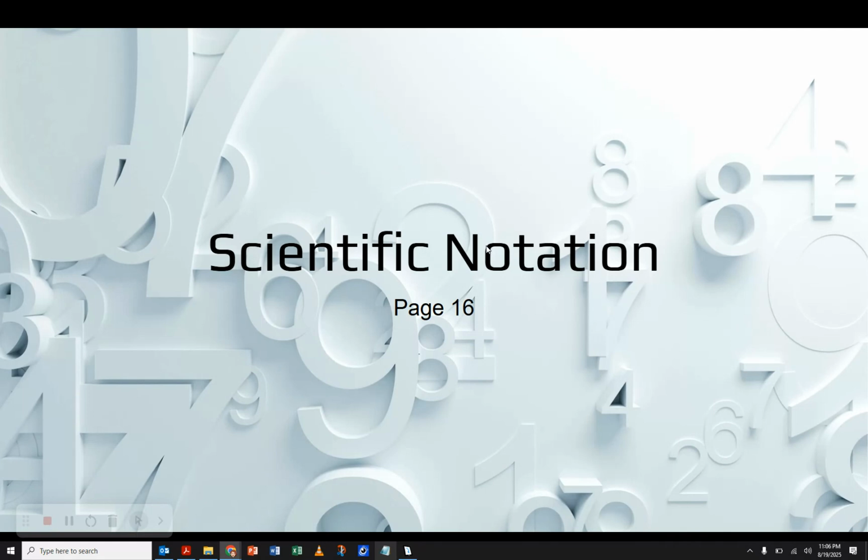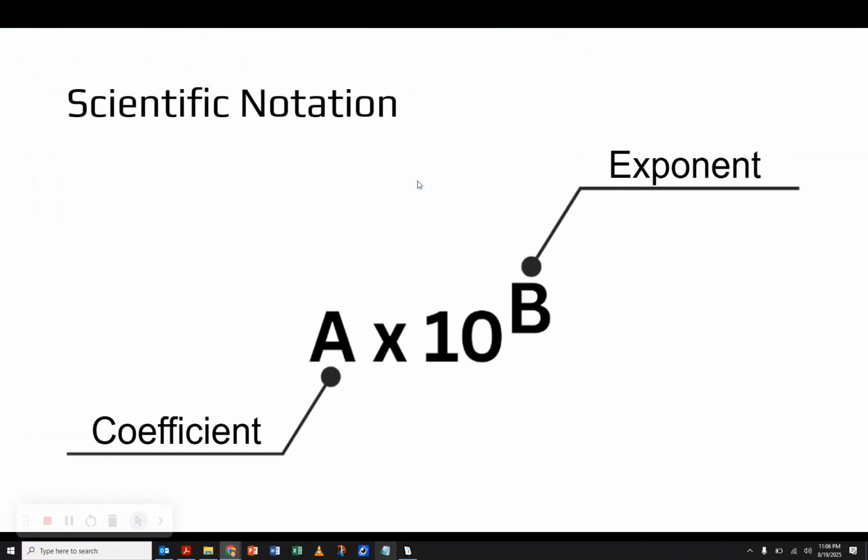Now we're going to talk about scientific notation. And I know there's some stuff that says scientific notation at the bottom of page 14, but that is a little bit extra and way too big. All of these steps and instructions for scientific notation are on page 16. So we're just going to redraw that little A times 10 to the B thing that was at the bottom of page 14 in whatever little space you have at the top of page 16. Because I do want to make sure that you know what these words are called.